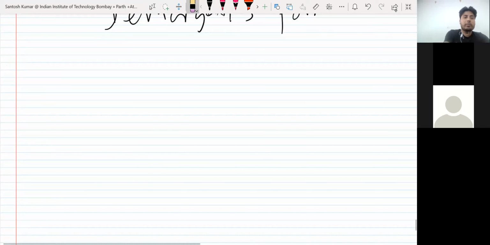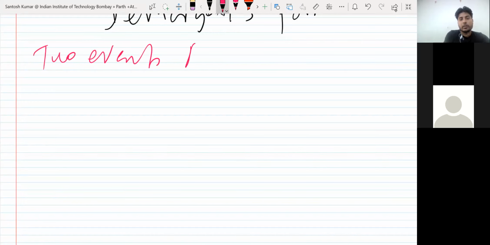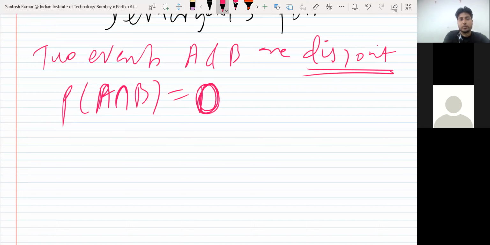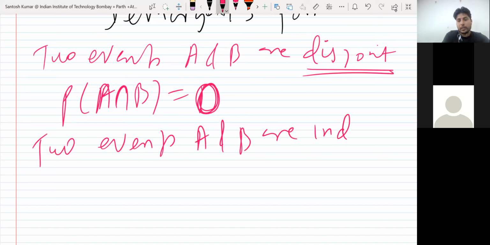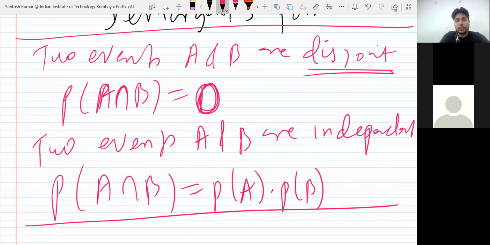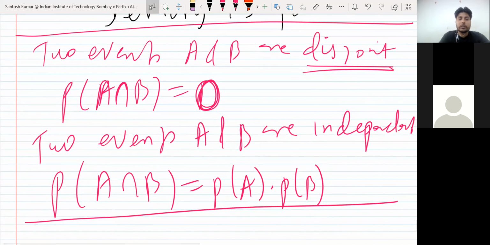If you come to independent, independent will come. Like you have seen, two events A and B are disjoint. I'm repeating this: probability of A intersection B is 0. Disjoint means mutually exclusive. And two events A and B are independent if probability of A intersection B is P(A) into P(B). So again, both are different things. Disjoint and independent are two different things. They are not related. So this is also one concept.